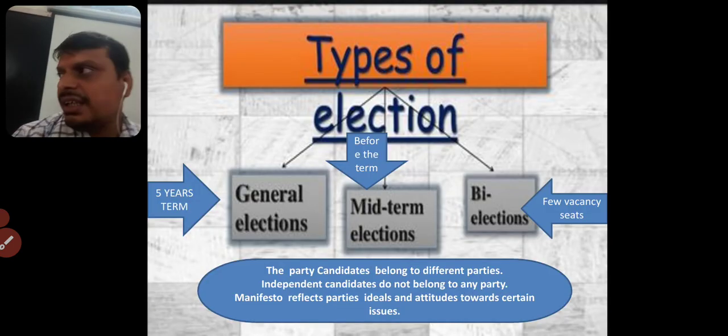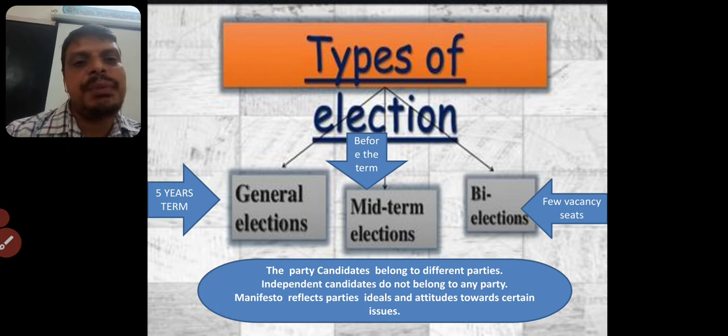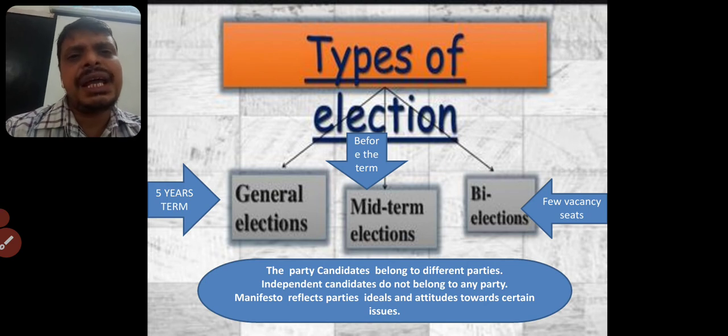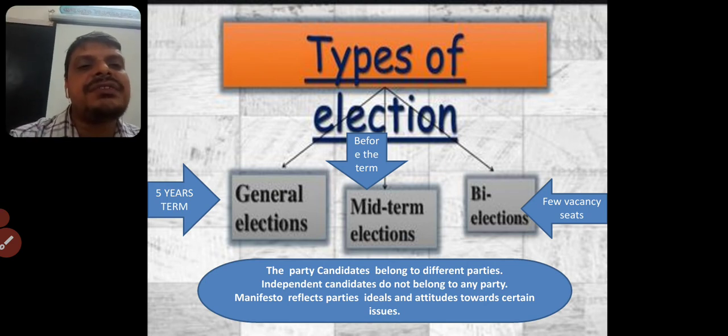Now children, you find out what are the different types of elections that have been held in our country. Three major categories of elections are being held in our country. Mostly the term is about 5 years, except some of the upper houses like in Parliament, 6 years, but the remaining are mostly 5 years only. So what are they? We find 3 types of elections.